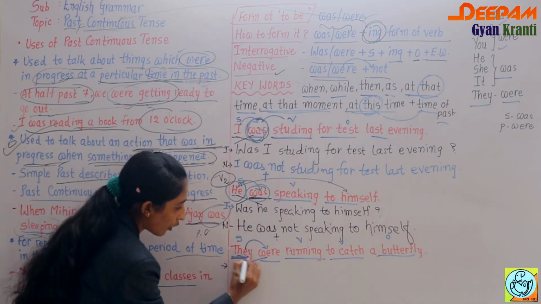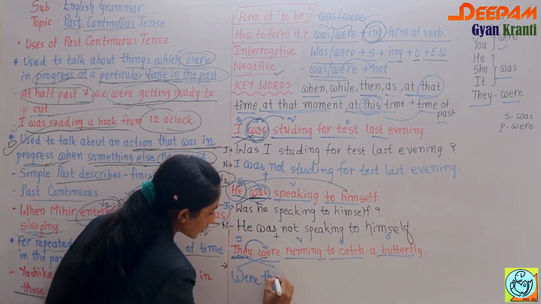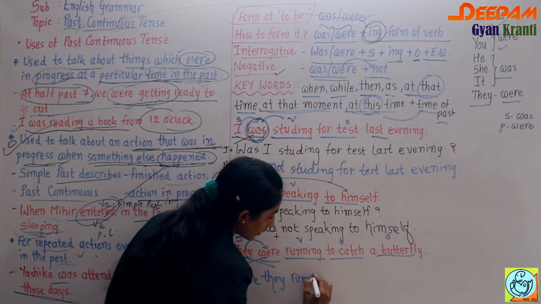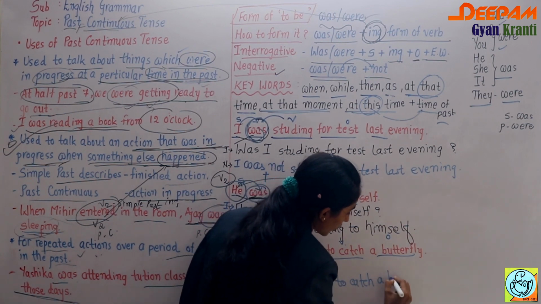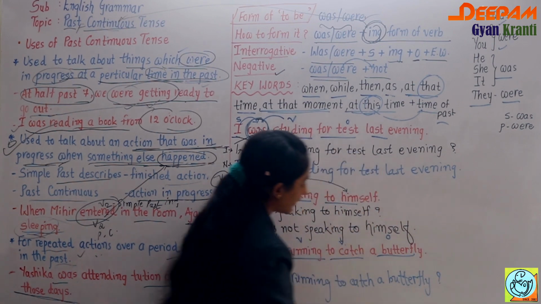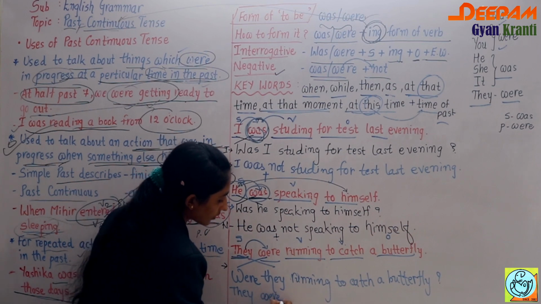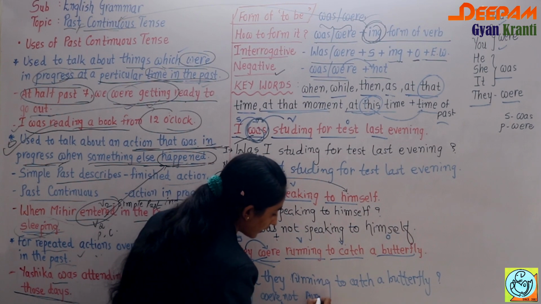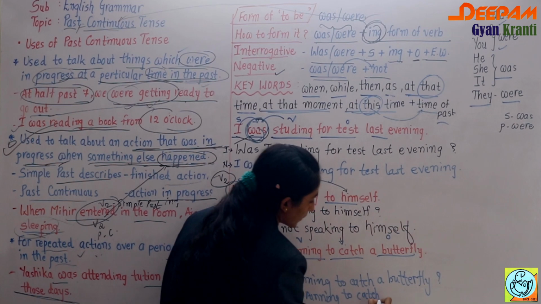So what comes first? The form of to be comes first, so were. Then what comes? They. So, were they running to catch a butterfly, question mark. And what will be the negative? So they were not, because we have to add not. So, they were not running to catch a butterfly.